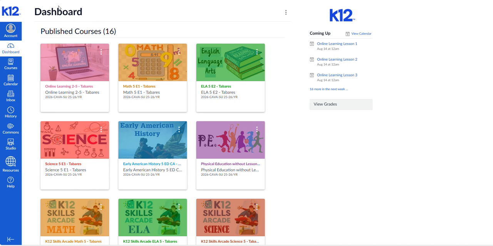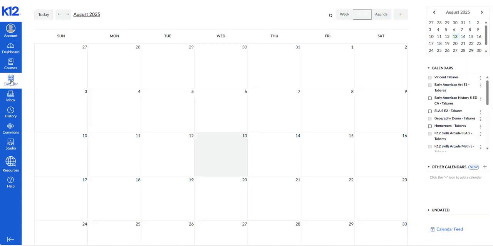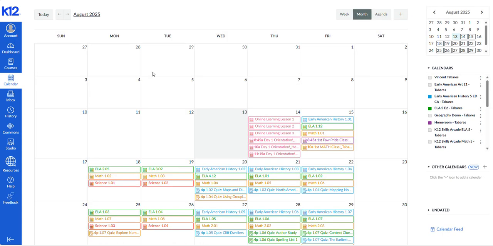First, when you log into K12, you're first taken to the dashboard, which contains course cards for all of your courses, for math, ELA, history, etc. You do not need to touch any of these. Rather, when you first log into K12, instead go straight over here to the left side and click where it says Calendar, right there, Calendar. You'll then be taken to the monthly calendar view, which you can see August 14th, first day of school.